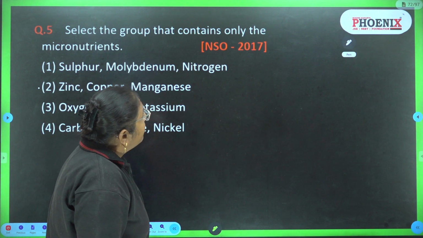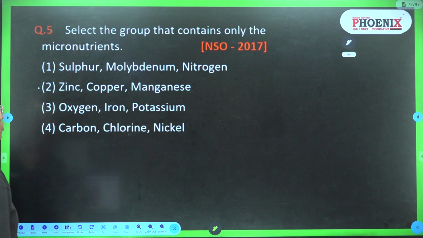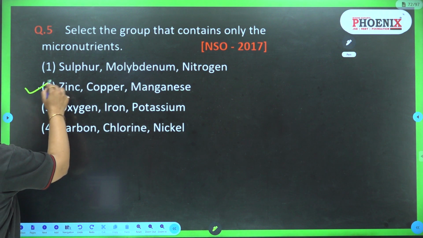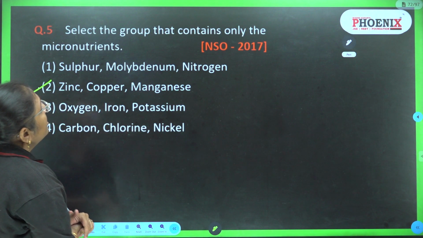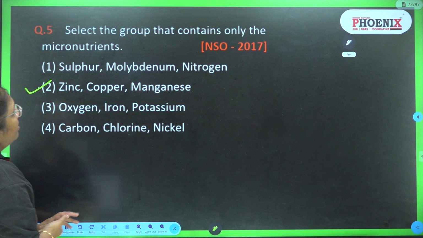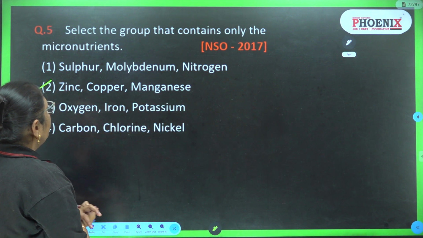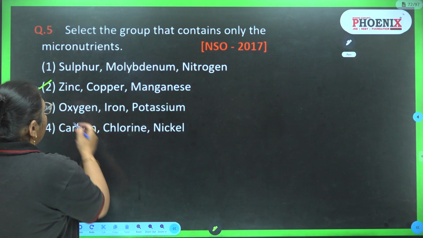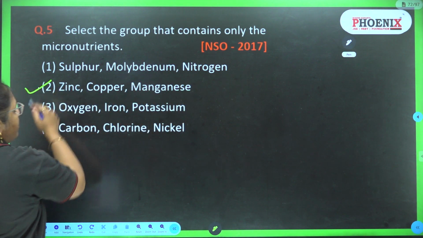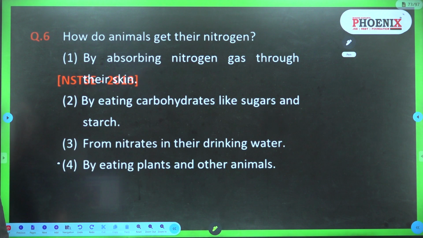Select the group that contains only the micronutrients. Here the second answer is zinc, copper and manganese. These are the micronutrients. Here nitrogen is a macronutrient, here potassium is a macronutrient, here carbon is a macronutrient. So in second, all of these are micronutrients.